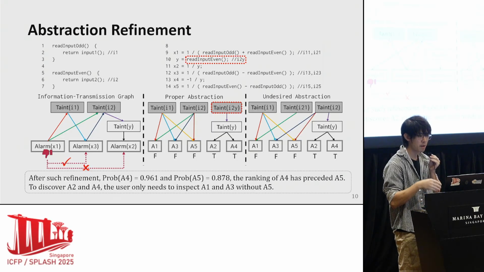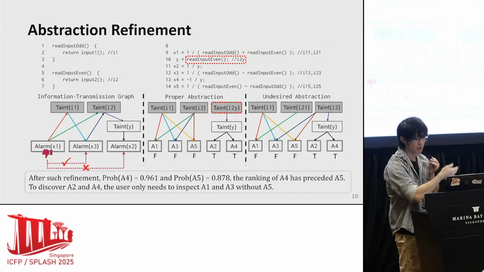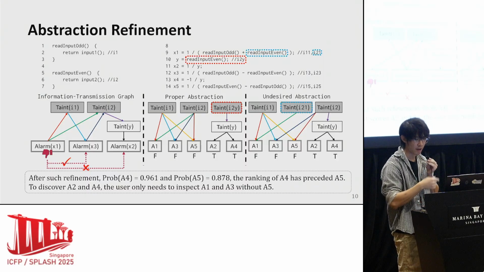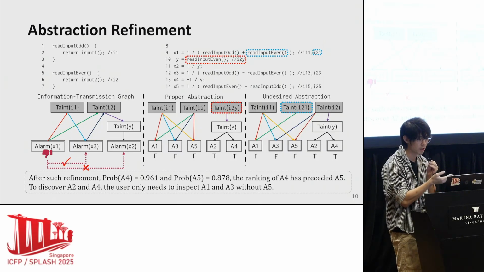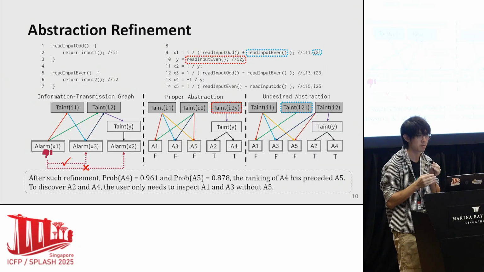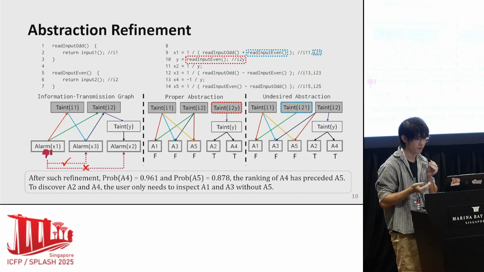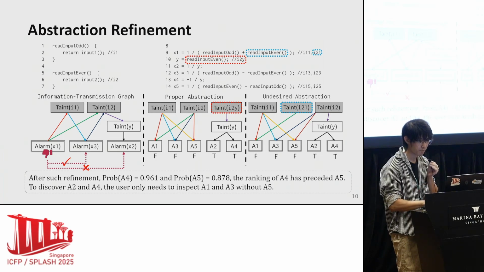Note that our refinement is the most efficient and proper to divide those alarms. For example, if we just inline read input event at 9, and encode it as node tangent I to 1, it is easy to say we cannot divide those alarms, and it is bad.